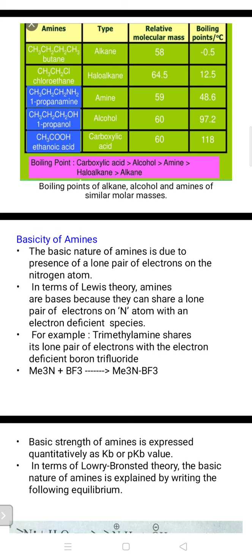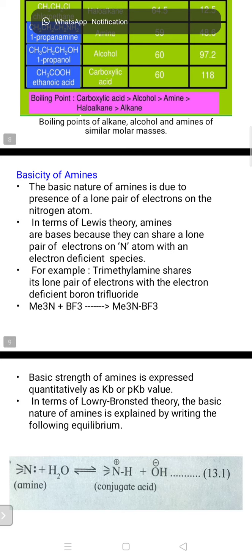Now, in terms of Lewis theory, amines are bases because the nitrogen atom of these amines is ready to donate its lone pair of electrons to a neighboring atom, element or molecule. In fact, the nitrogen atom is an electron rich species, and it is ready to donate electrons to a neighboring electron deficient species.